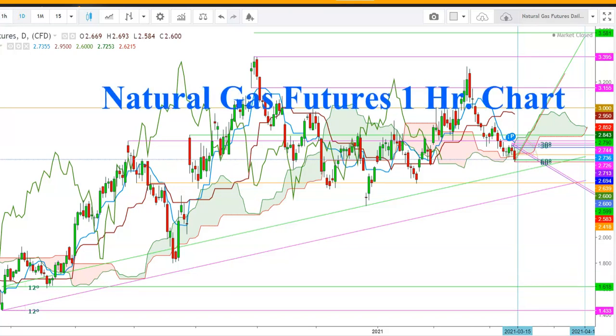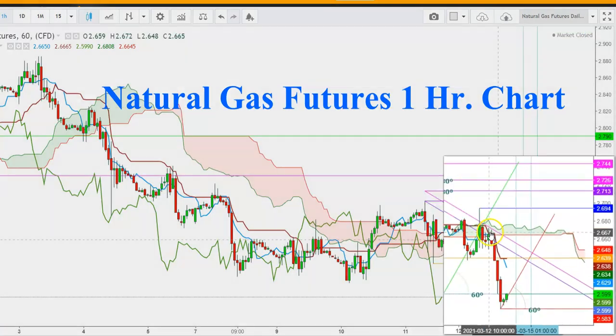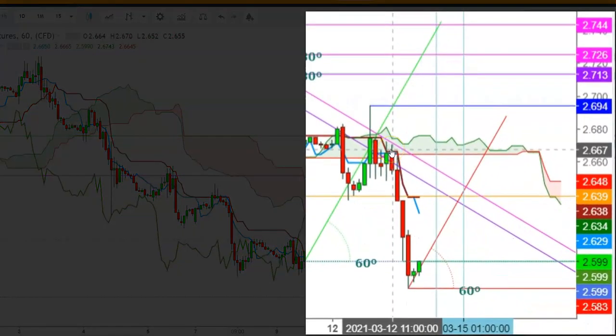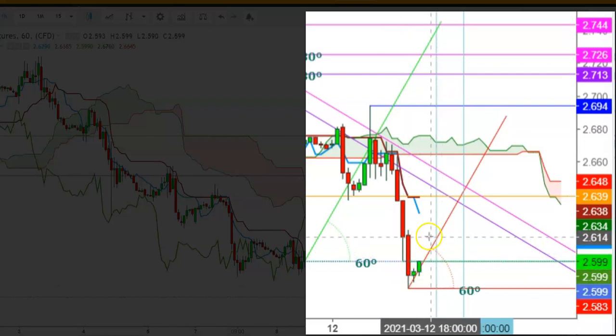So friends, now let us check this move in an hourly time frame. Here you can see how the natural gas futures found a stiff resistance on March 12th and started to move downward and tested the lows of 2.590 before closing the day at the levels of 2.599. So friends, here I find that this turnaround seems to be evident enough for continuity of a sharp upward move where the natural gas futures could start the upcoming week with a gap up opening on the first trading session